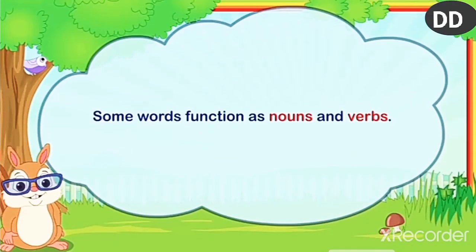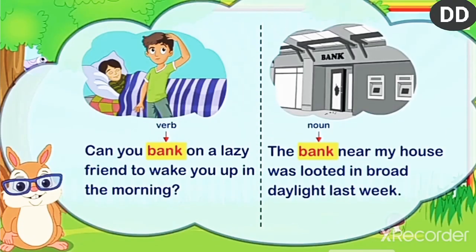Some words function as nouns and verbs. For example, can you bank on a lazy friend to wake you up in the morning? Here, bank is a verb. Next one, same word is given. The bank near my house was looted in broad daylight last week. Here, bank is a noun.